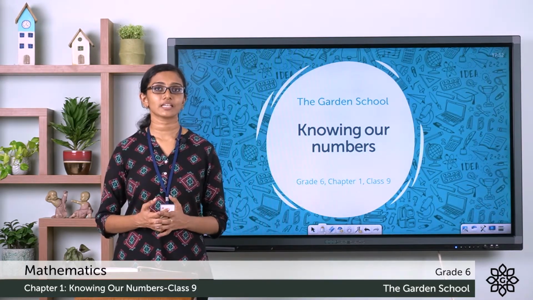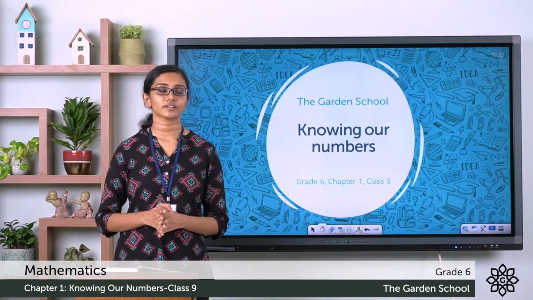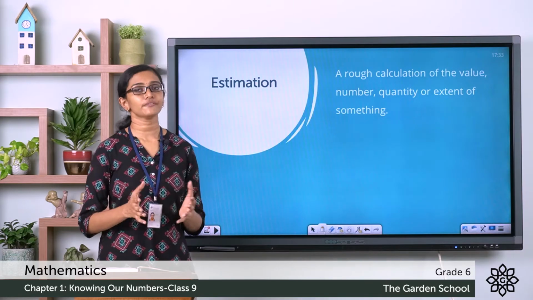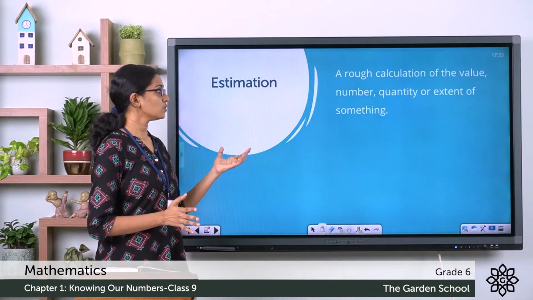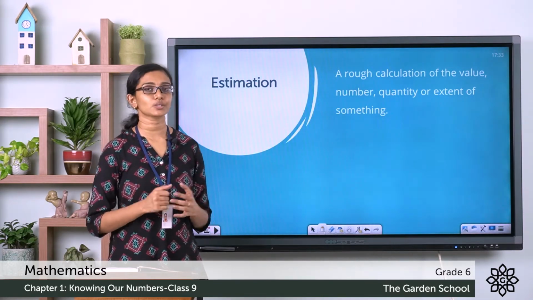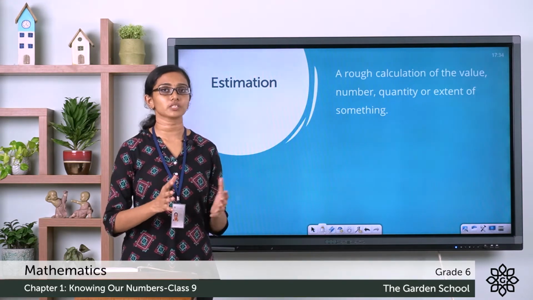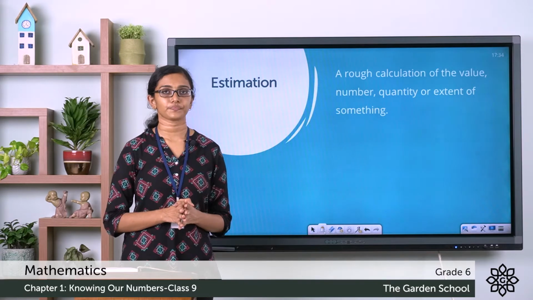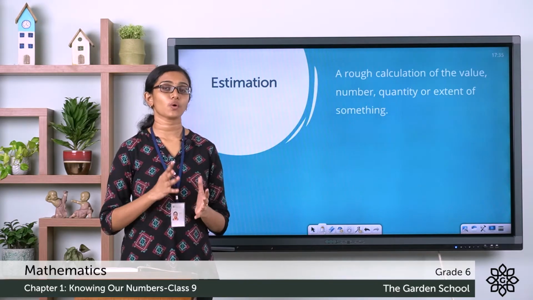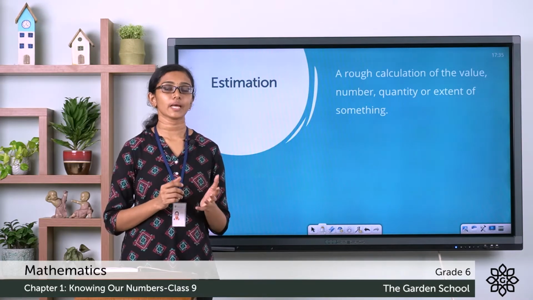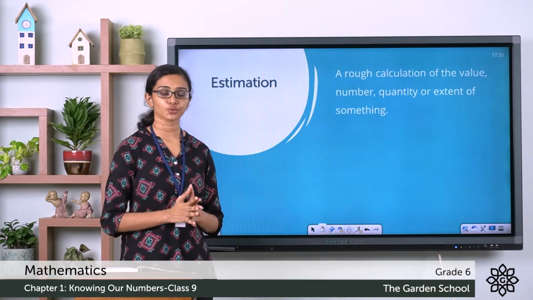Estimation makes it easy to do calculations in your mind. So what is estimation? Estimation or approximation is a rough calculation of the value, number, quantity or extent of something. And rounding off is one method of approximation or estimation. Now let's see a set of rules that we have to follow to find the estimate by rounding off digits in a number. Let's see the first rule.